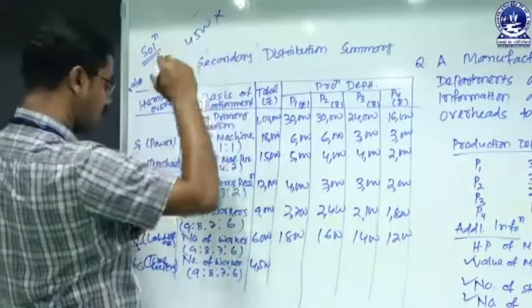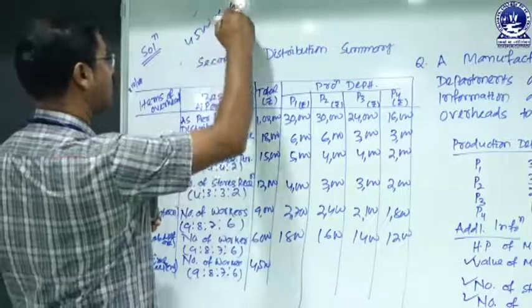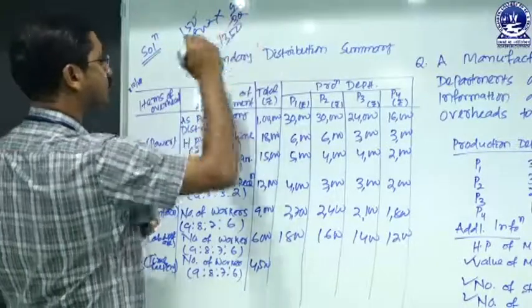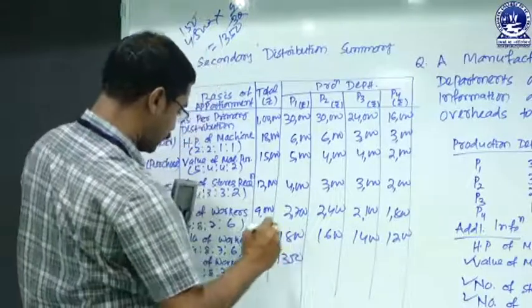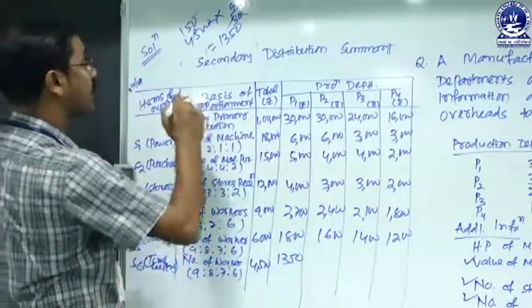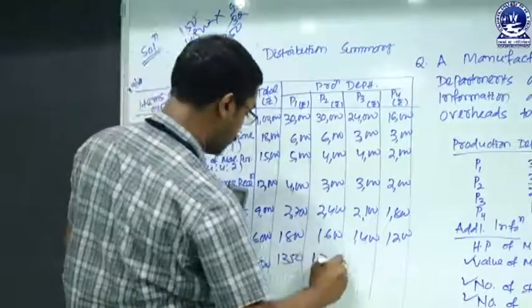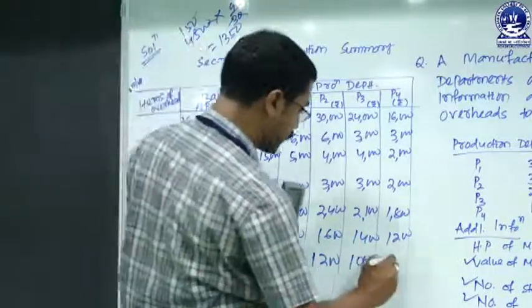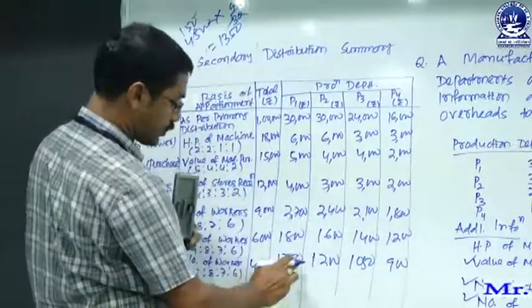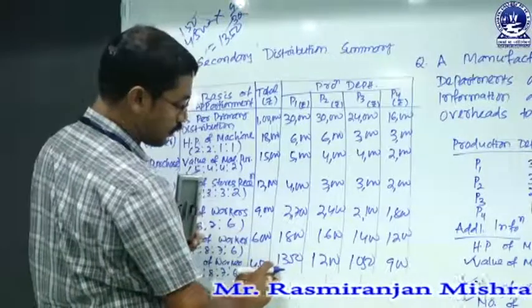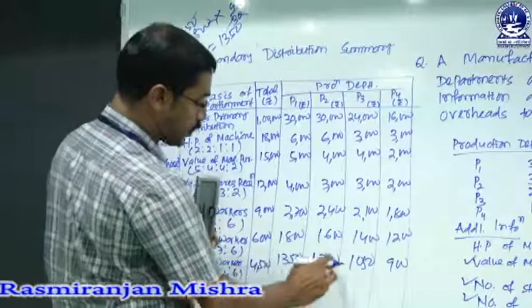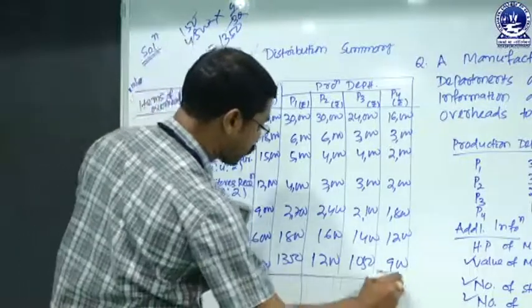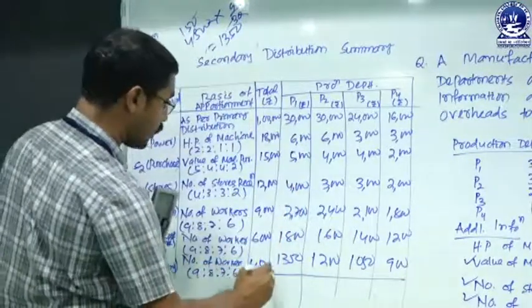That means 4,500 into 9 by 30, that means 150 into 9, that is 1,350. Then 150 into 8, that is 1,200. Then 150 into 7, 1,050. 150 into 6, that is 900.